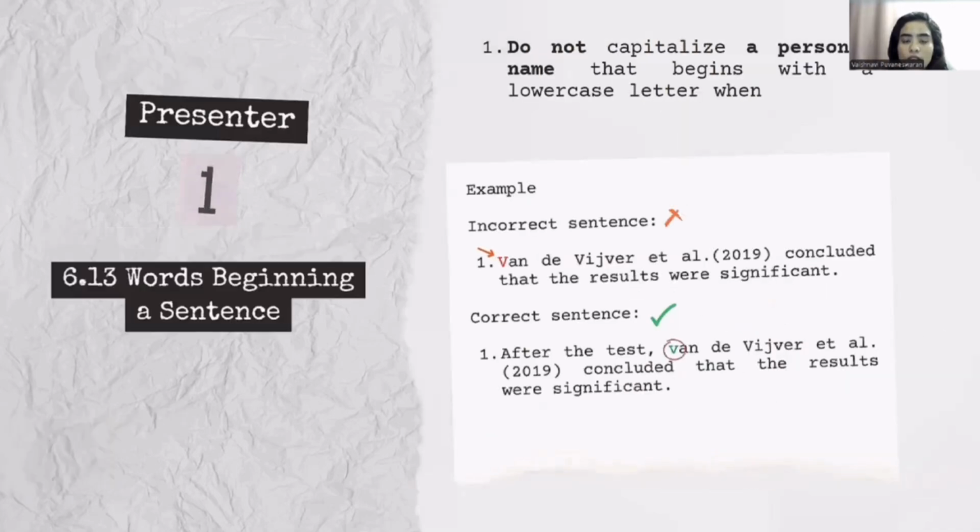The next rule is we should not capitalize a personal name that begins with a lowercase letter when the name begins a sentence. For example, the incorrect sentence is: author name concluded that the results were significant. Instead, we should rearrange the sentence so that it will not start with the author name, and we can add a new noun. For example: after the test, author name concluded that the results were significant.